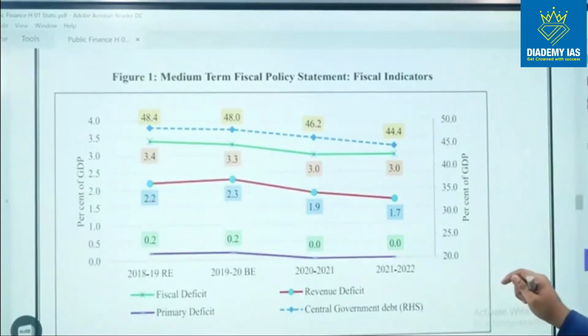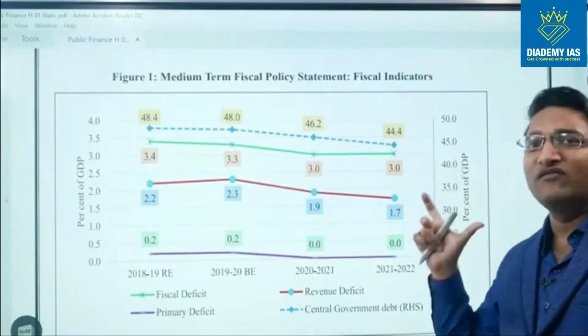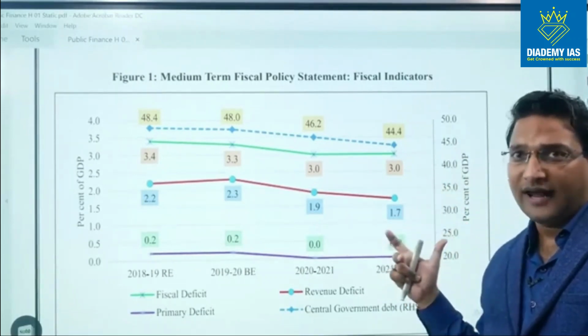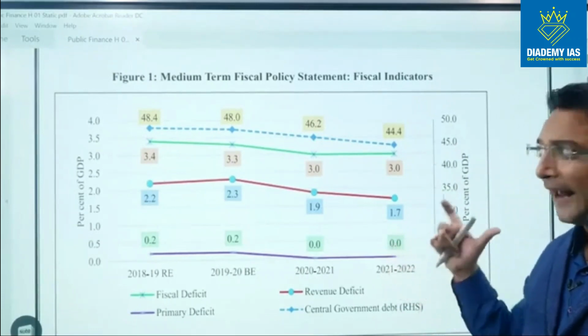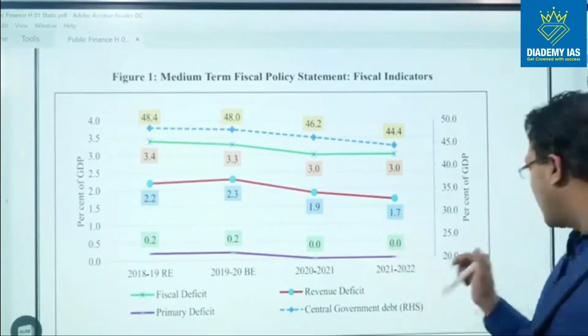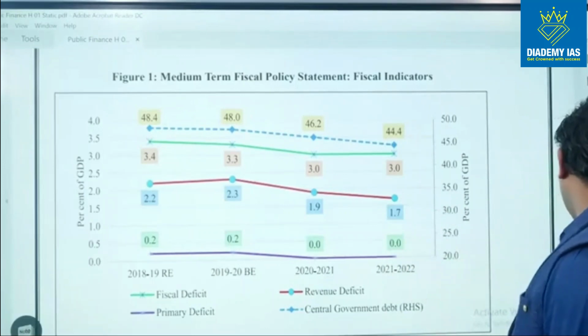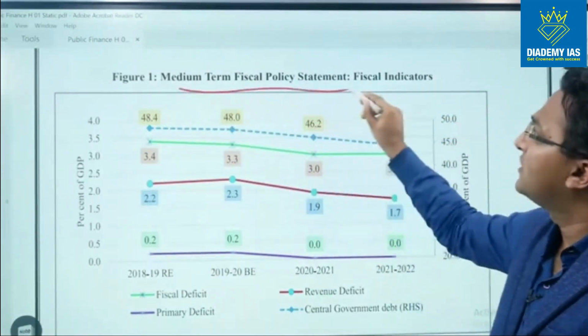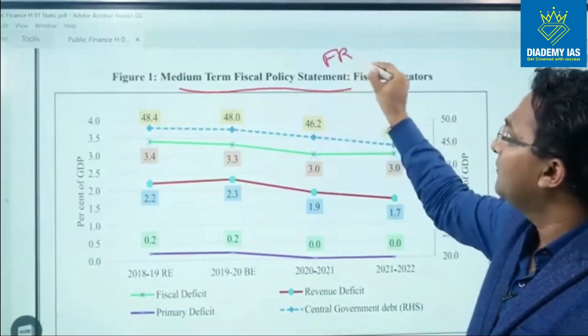Now coming to the medium term fiscal policy statement. This medium term fiscal policy statement is actually given by the government as part of the budget, right? And this is as per the FRBM Act. So I already told you that we have the FRBM Act. So this medium term fiscal policy statement is as per the FRBM Act.